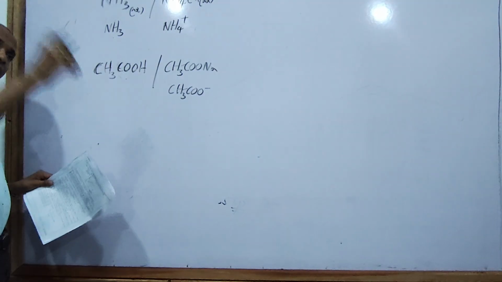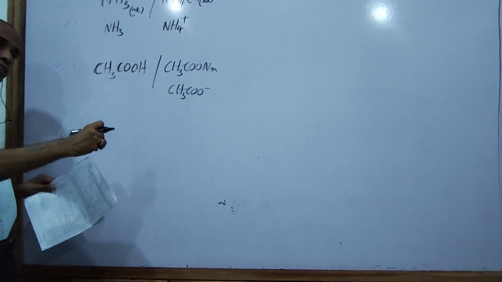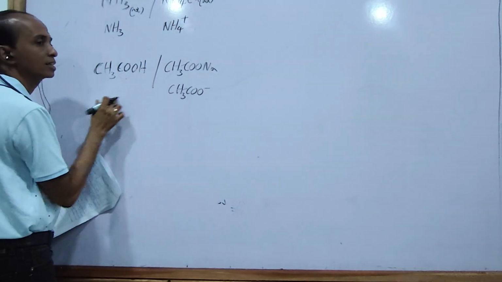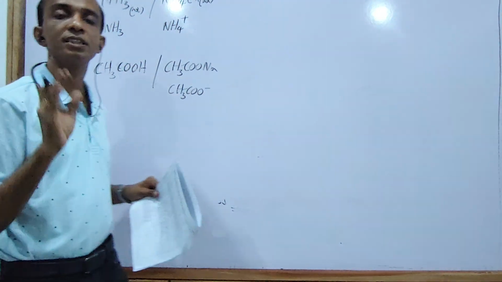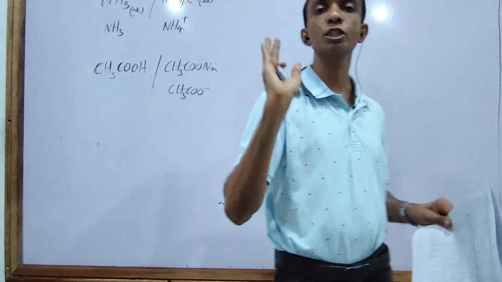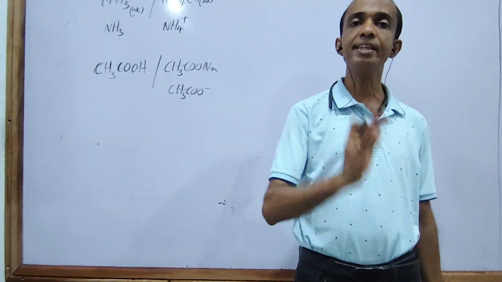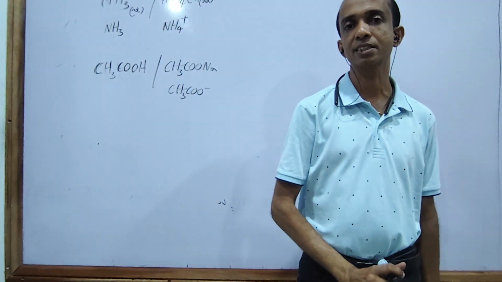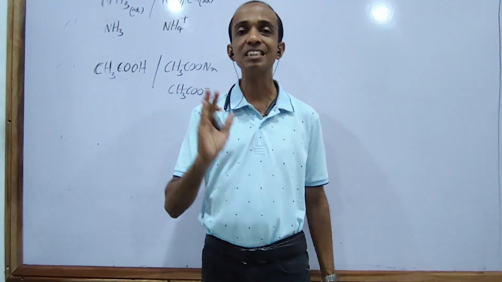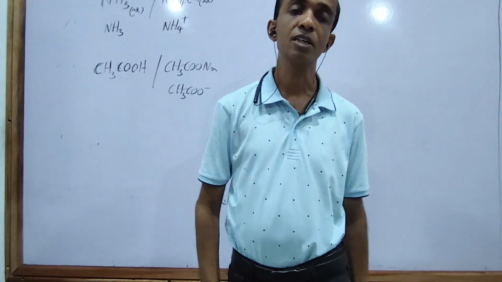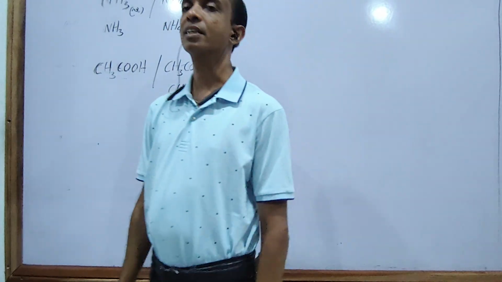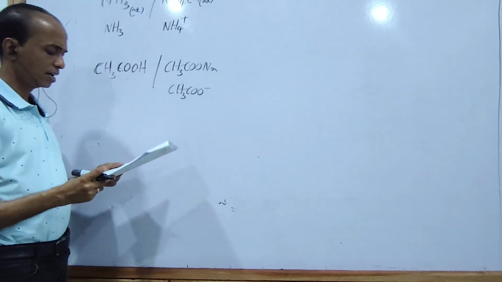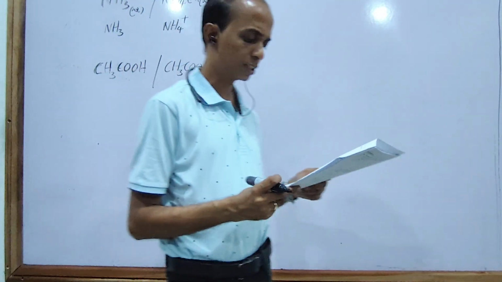If you add base, meaning OH minus from outside, it is neutralized, so the OH minus concentration does not increase. As a result the pH does not change. The third one is correct.